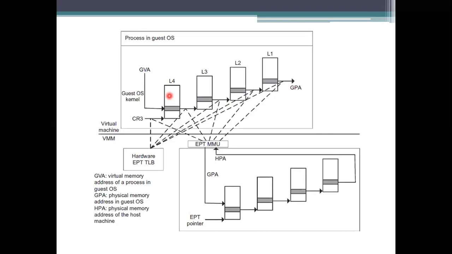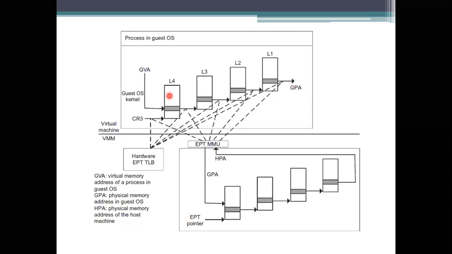First we need to obtain the L4 page table. After that it checks whether it has the address space you are requesting or not. If it has the data, you stop there itself.